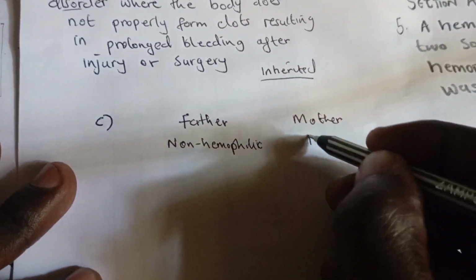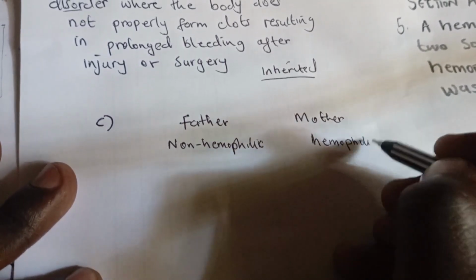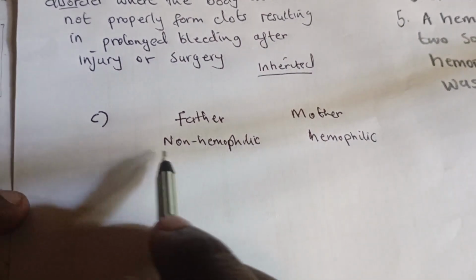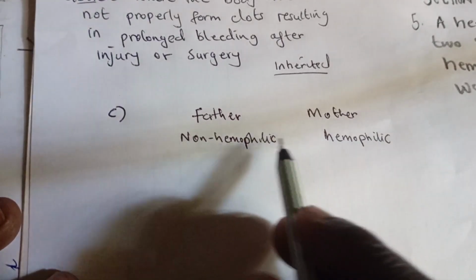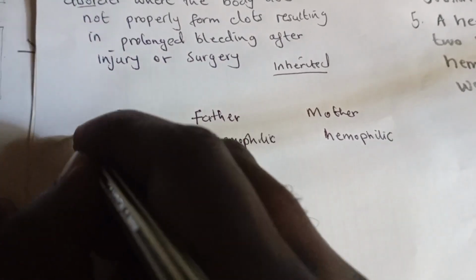The father is non-hemophilic while the mother is hemophilic. What we've written here is called the phenotype, the physical appearance.